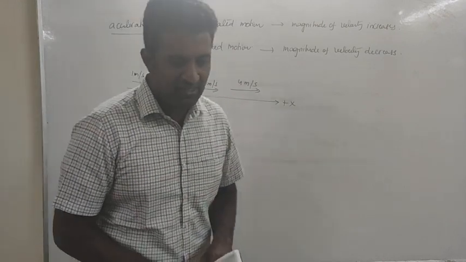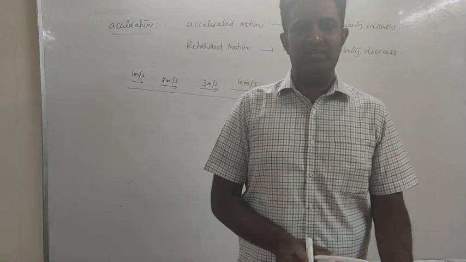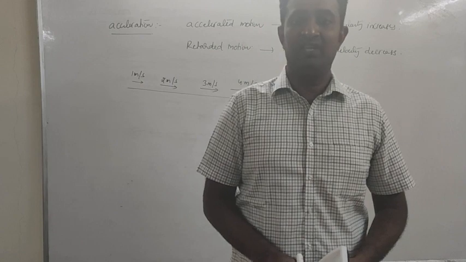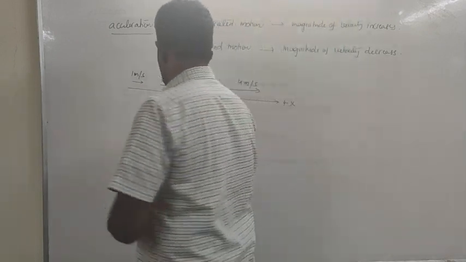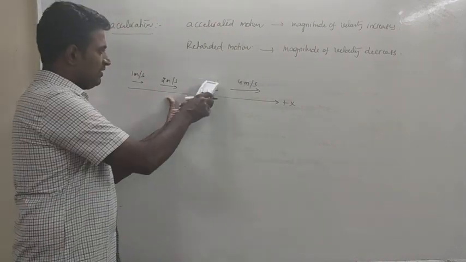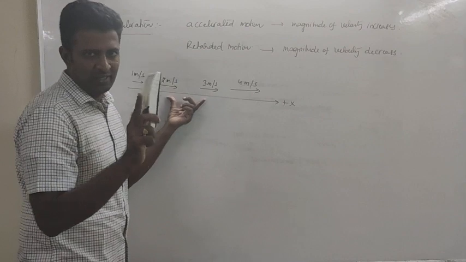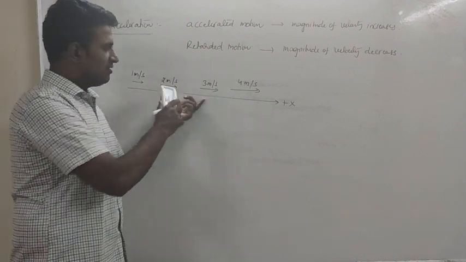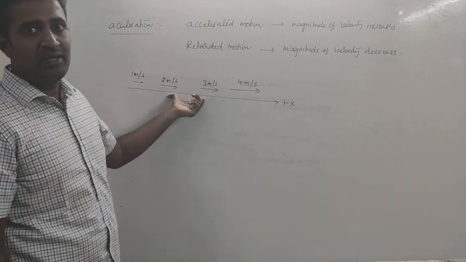So in case of accelerated motion, what has to happen? Change in velocity and the velocity have to have the same sign. Then you can say that the motion is accelerated motion. For example, from here to here, final velocity minus initial velocity, what will it be? 3 minus 2, 1, which will be plus 1. Velocity is also positive. Acceleration is also positive. Then the motion is said to be accelerated motion.